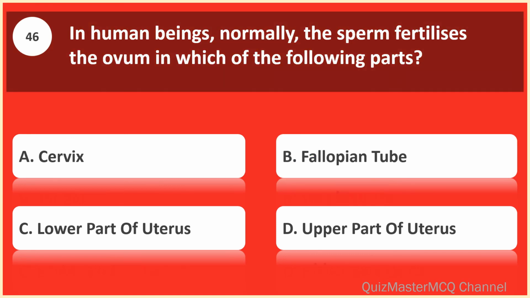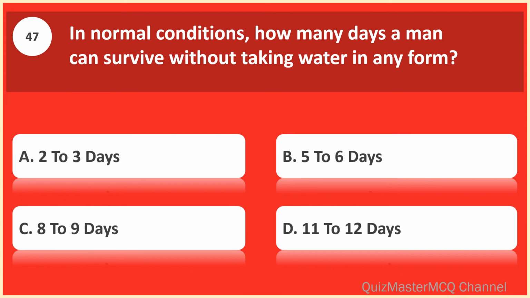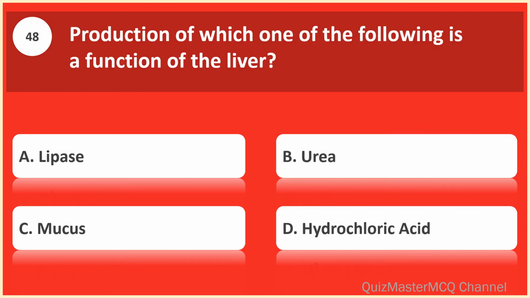In human beings, normally, the sperm fertilizes the ovum in which of the following parts? Fallopian tube. In normal conditions, how many days a man can survive without taking water in any form? 5 to 6 days. Production of which one of the following is a function of the liver? Lipase.